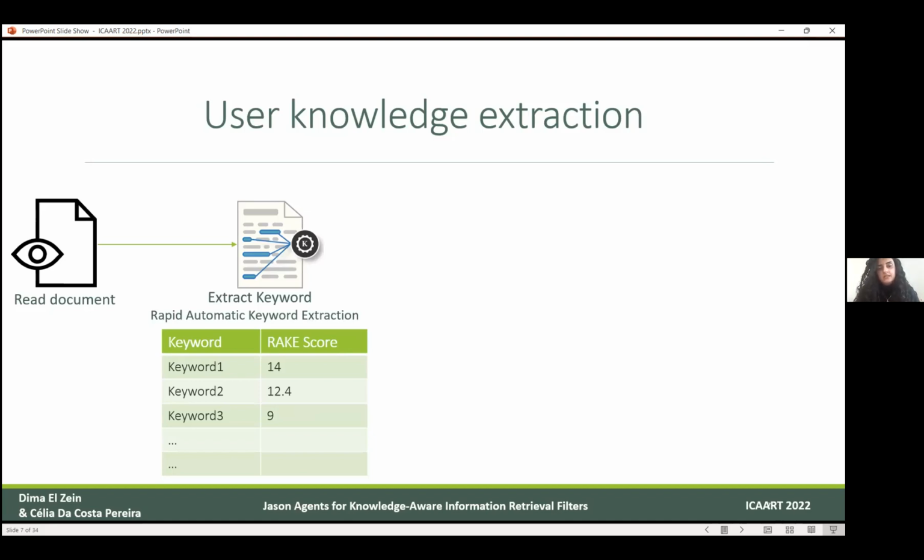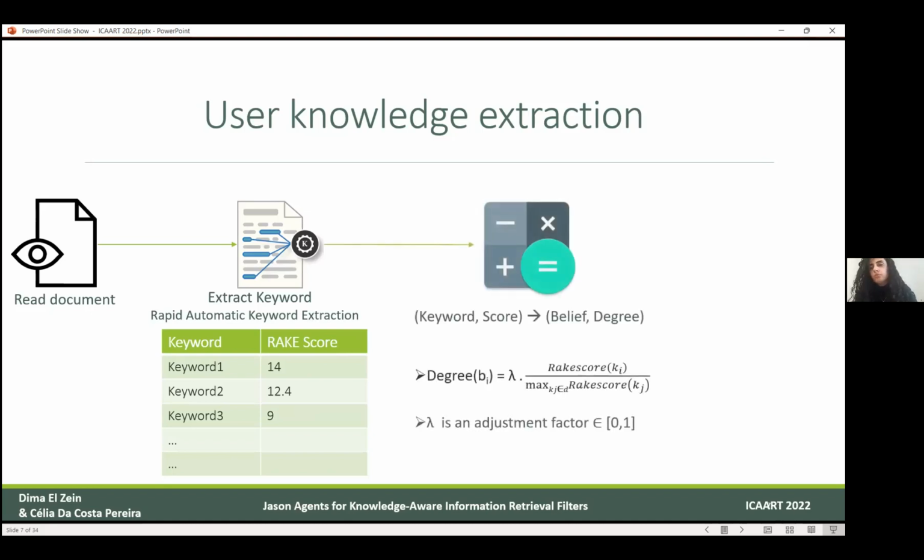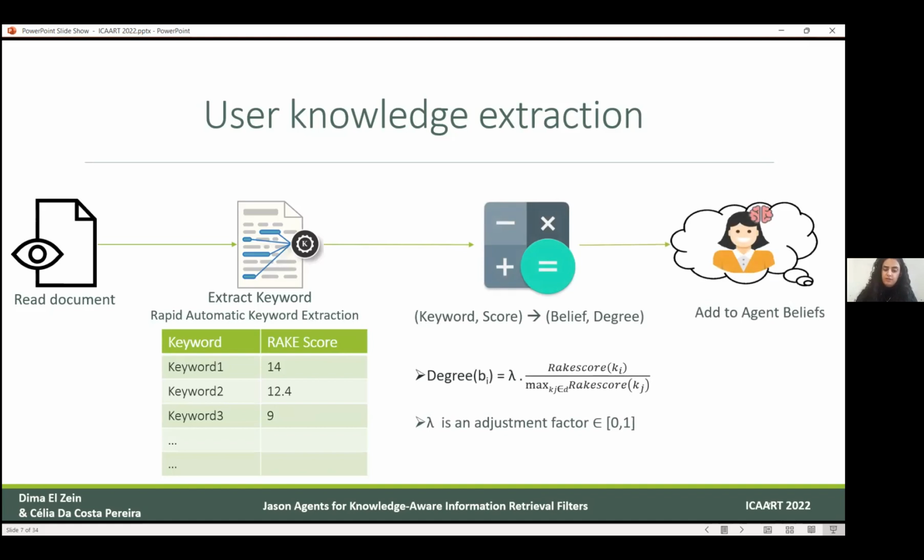And then, since the beliefs should be defined as a number between 0 and 1, we convert those keywords and scores to beliefs and degrees using a simple normalization formula, but we will not go over it now. And then finally, we add it to the user's beliefs.